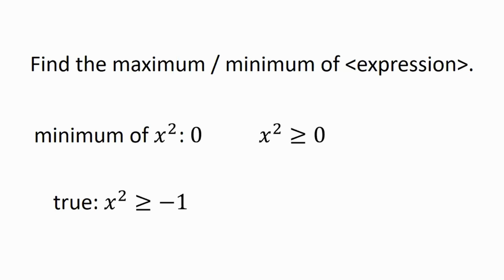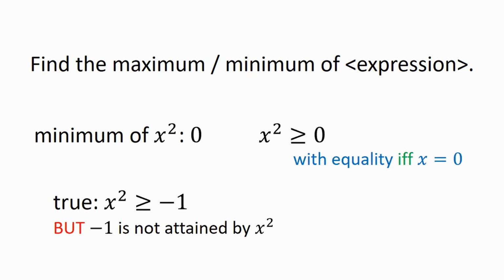Well, it's because x squared is never going to become negative 1 anyway. x squared never attains negative 1 as a value. But what about 0? Well, x squared assumes the value 0 when x is equal to 0. In fact, equality happens, or in other words, x squared is equal to 0 if and only if x is equal to 0. IFF is shorthand for if and only if.